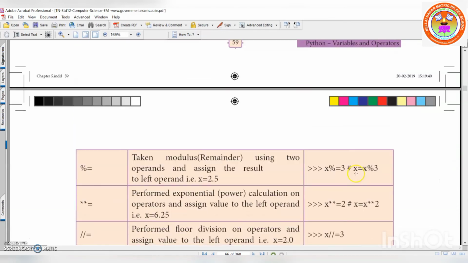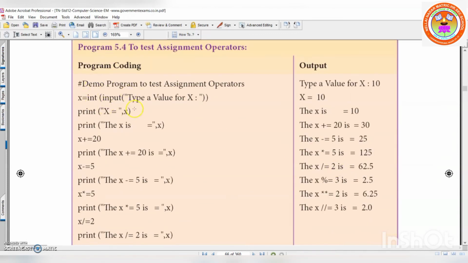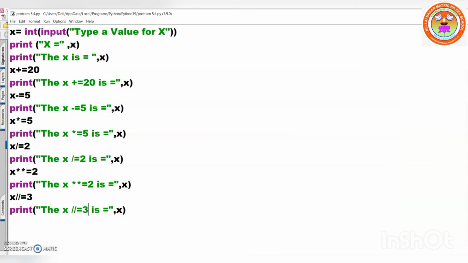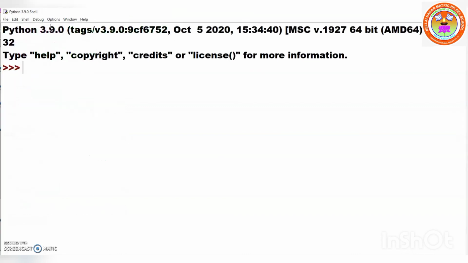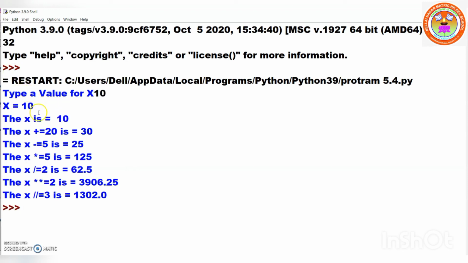Same thing. So we will see one example which is given in your textbook, that is 5.4. Now here input a value. Then you are going to see. I'm going to run this program. You will see one by one. Run. It is asking you to enter the value for x. Just to suggest any value for x, shall I give 10? Okay, 10. Now here you see x value is 10.